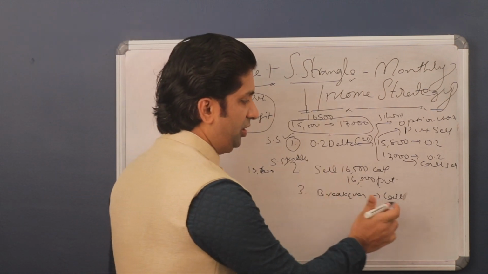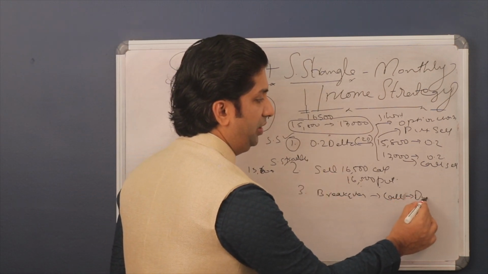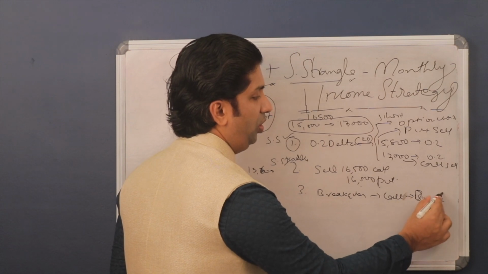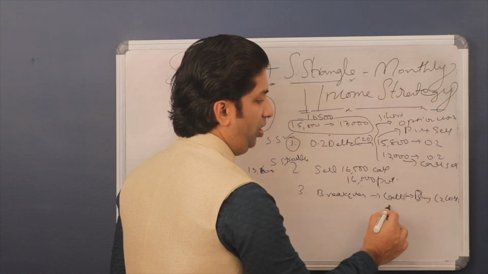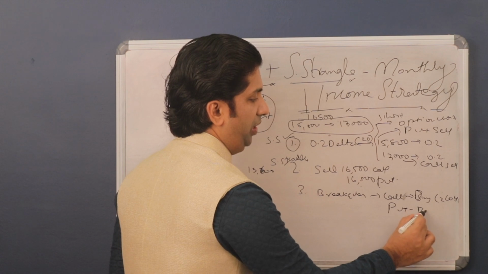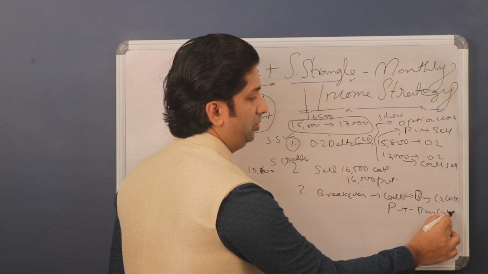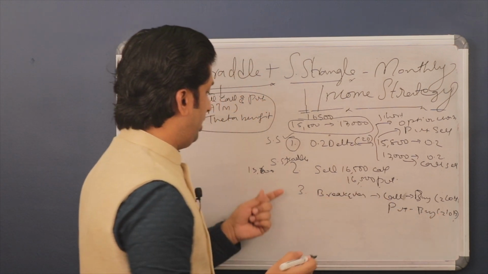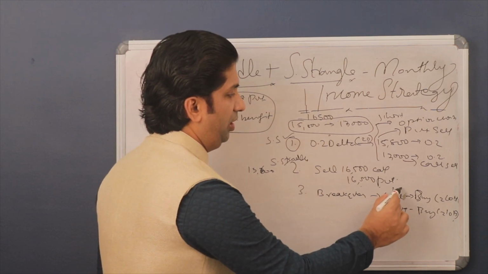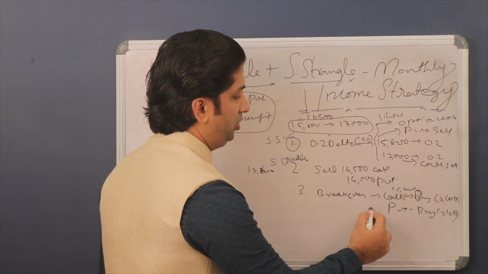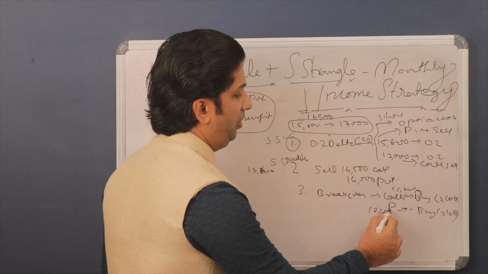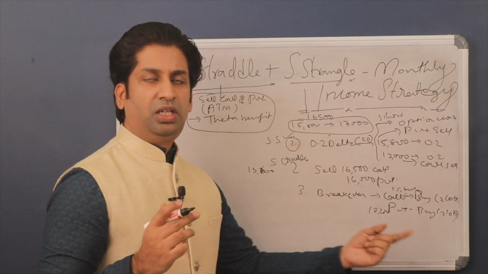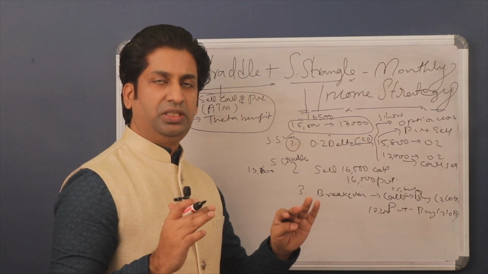Whatever the break-even level is, you have to buy from there, 2 lots of call and put. So in this example, if 15,600 is the break-even level of the put, you have to buy 2 lots, and if 17,200 is the break-even level, you have to buy 2 lots. So this is how you can enter into this strategy.